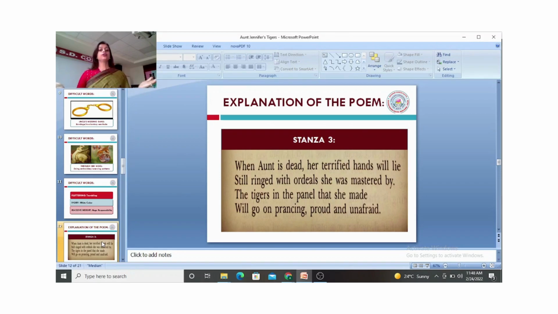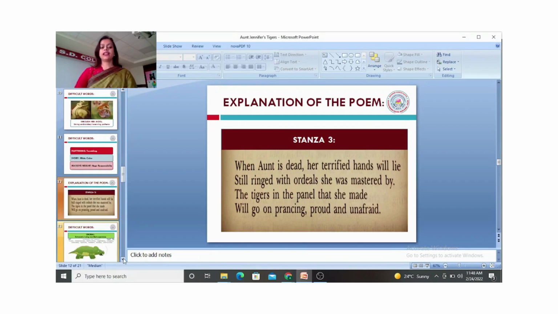And she beautifully brings out the contrast and says that Aunt Jennifer will probably die with the same terrified hands ringed with the wedding bondage of the master. But the art that she has created, those powerful tigers, are going to live proud, lively, unafraid of any bondage, of any servitude.